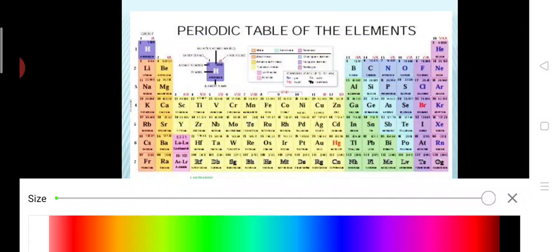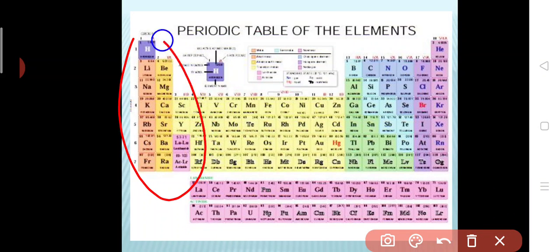Now let us discuss the blocks one by one. First we are going to see the S block. The S block elements include group 1 and group 2.